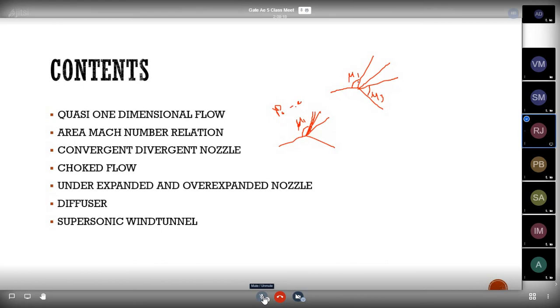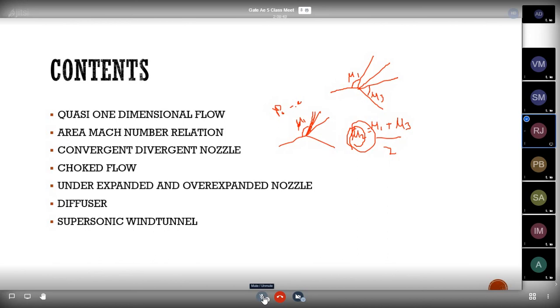Okay. They ask us to find the mu2 value. Then what we need to do is mu2 equal to mu1 plus mu3 divided by 2. Okay. Mu2 is the expansion fan angle. If they are asking for the expansion fan angle, you should use this formula, mu1 plus mu3 divided by 2, that is equal to mu2. Okay, that is the expansion fan angle.